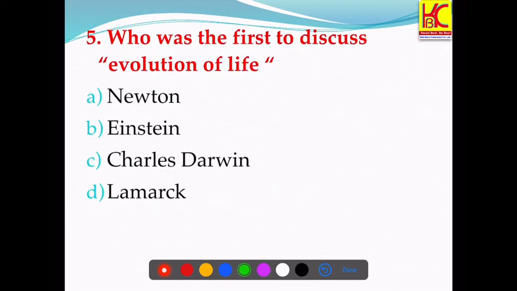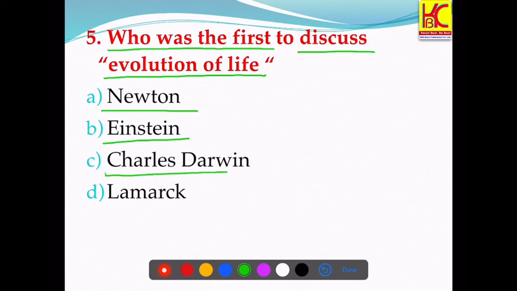Question number 5. Who was the first to discuss evolution of life? The options are Newton, Einstein, Charles Darwin, Lamarck. So Charles Darwin discussed the evolution of life, and he is also called father of evolutionary biology.